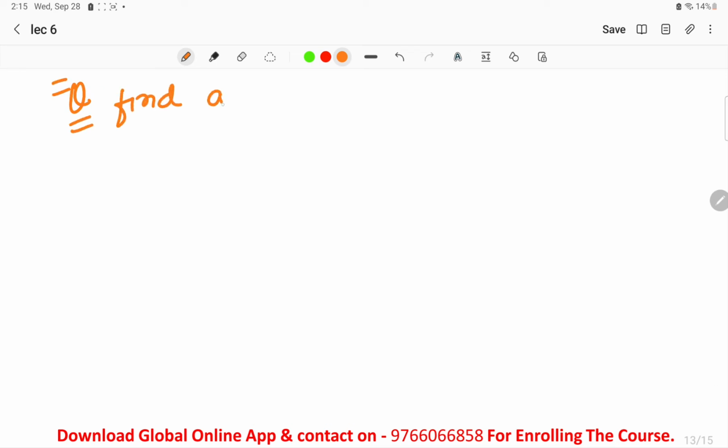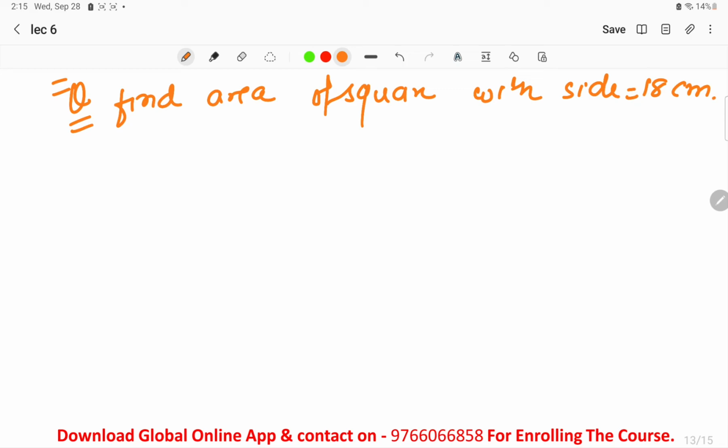Find the area of a square with given side of 18 centimeter. When the side of the square is given, we have to find the area. This is the square, and the side given over here is 18 centimeter. Okay, all sides are equal. As we know, we have to find the area.